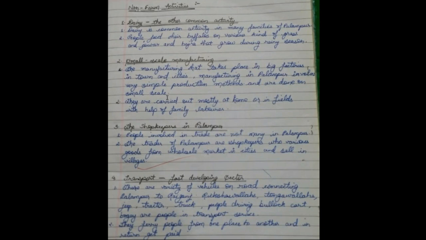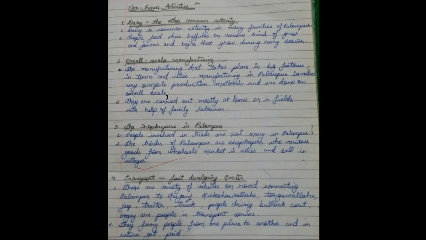if we compare the manufacturing process which takes place in big factories in towns and cities, here in Palampur village a lot of facilities will not be there, so the people are producing their things in a simple way, using simple methods on a small scale. They are carried out mostly at home or in fields with the help of family labourers.